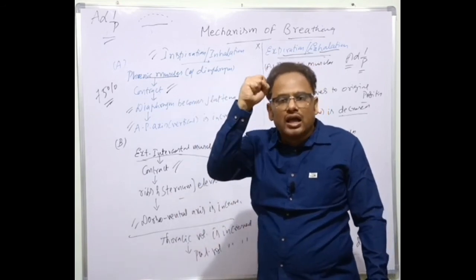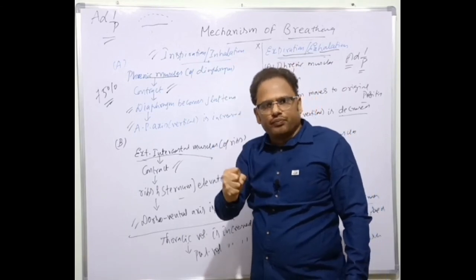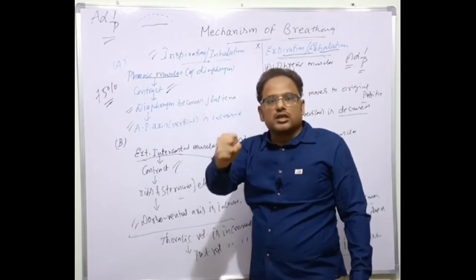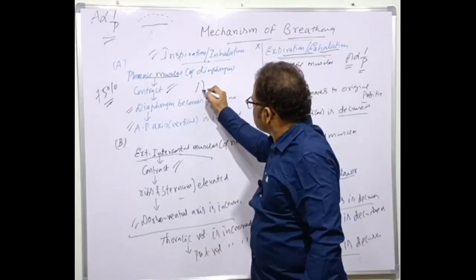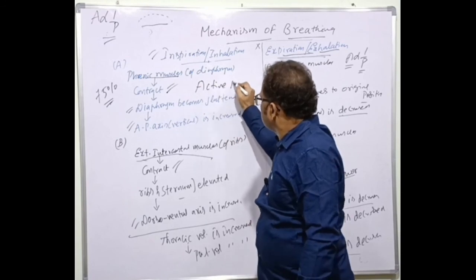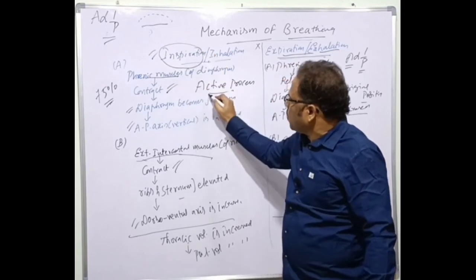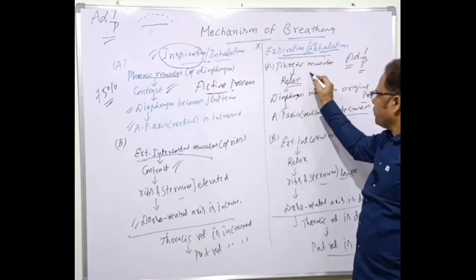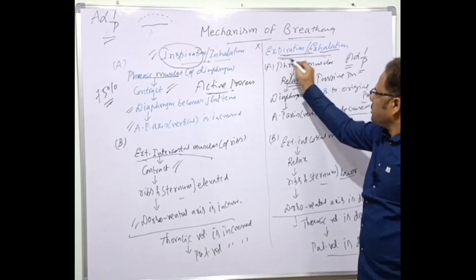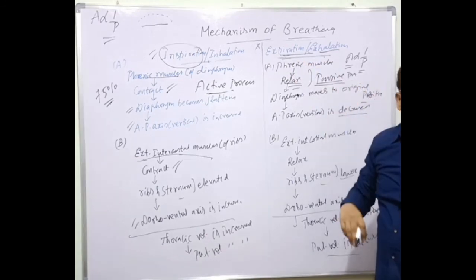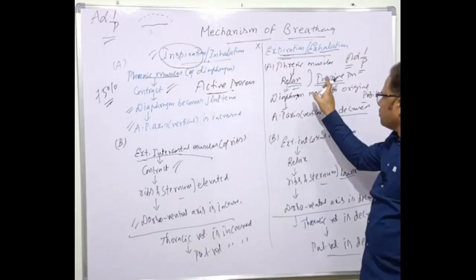You are utilizing the energy in the form of ATP, adenosine triphosphate. So contraction is always an active process. That's why inspiration is an active process, whereas relaxation is which one? A passive process. That is, expiration is also a passive process. So overall, what is the bottom line? Inspiration, active process; expiration, passive process.